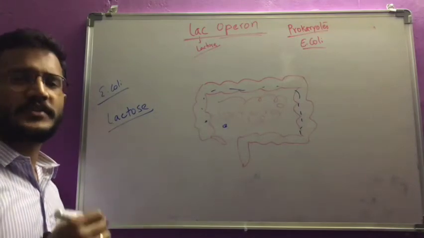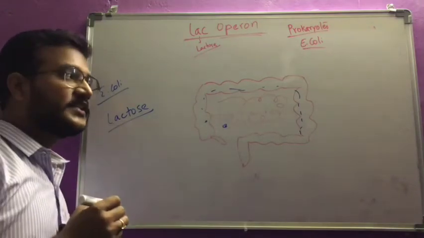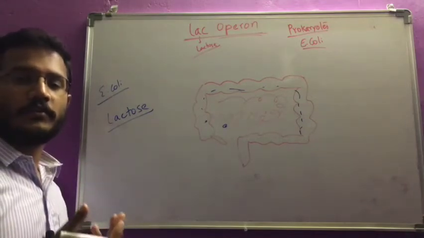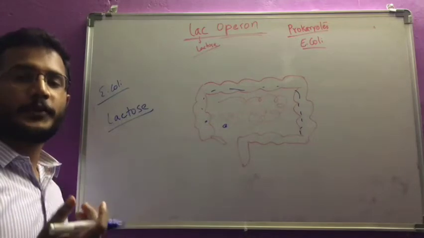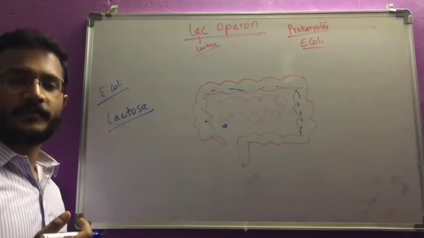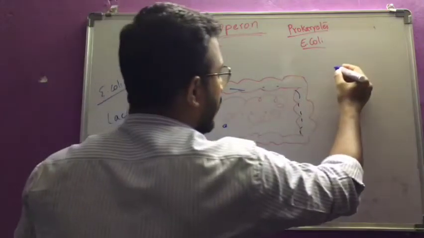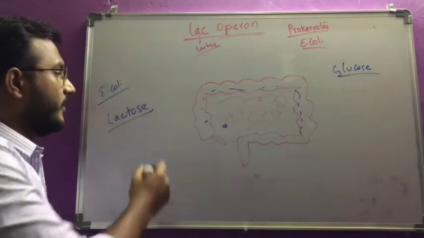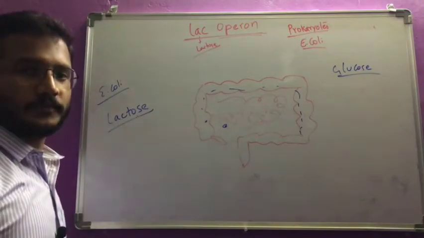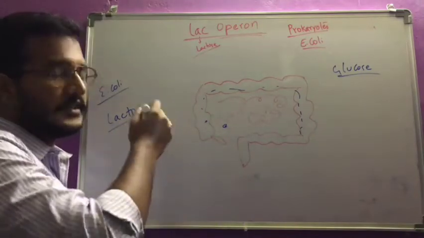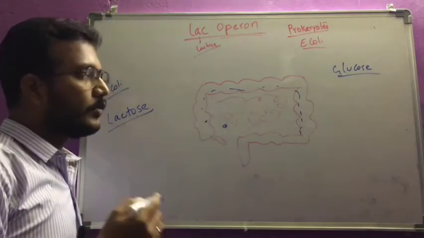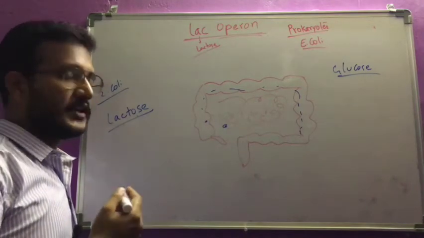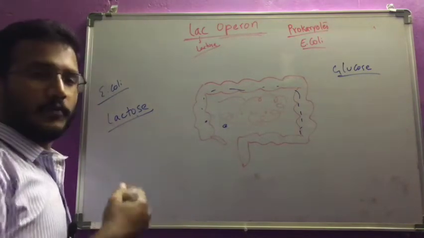We take many substances, and ultimately those are digested into smaller molecules. That is the definition of digestion: complex materials are digested into simpler materials. So ultimately our body will take glucose, and if you take milk, it contains lactose. Whatever we eat is the food for E. coli. Now, how will E. coli take this food? It has to survive, so it takes our food.